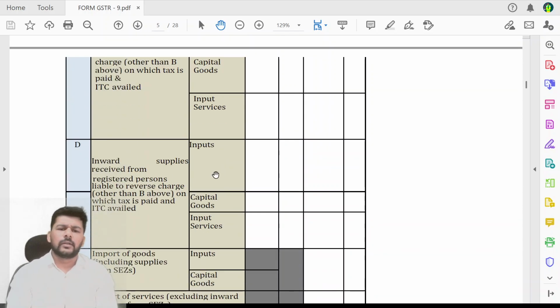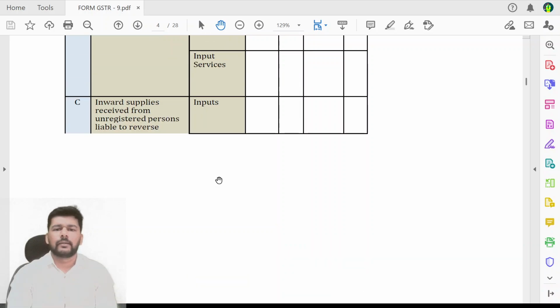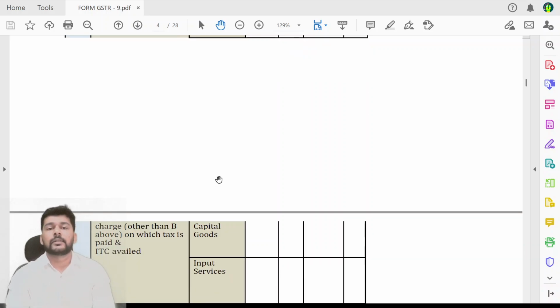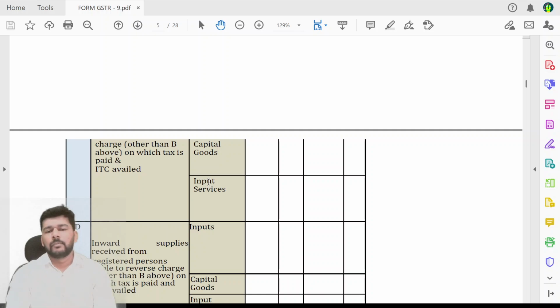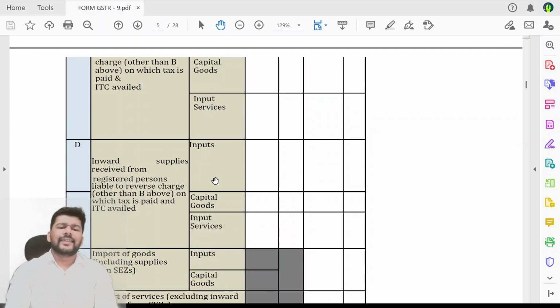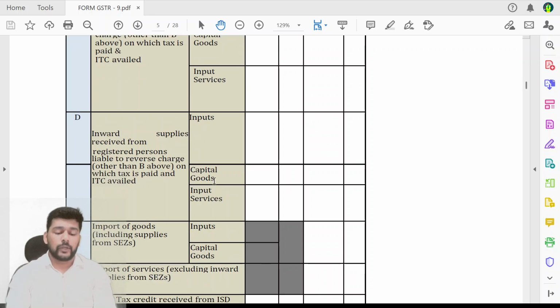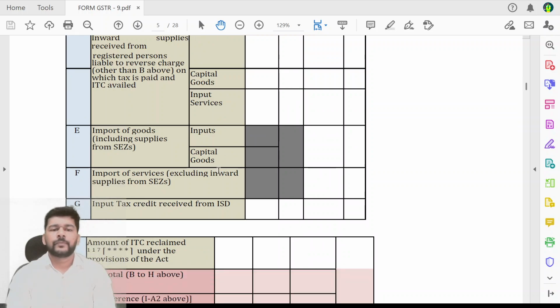Here also the bifurcation of capital goods, if at all you have a scenario of capital goods being procured, please show it separately. As far as 6C and 6D are concerned, they have still given you a choice to merge those things together. The 6B, 6C and 6D reporting can be merged in 6D alone. That can be done by you.